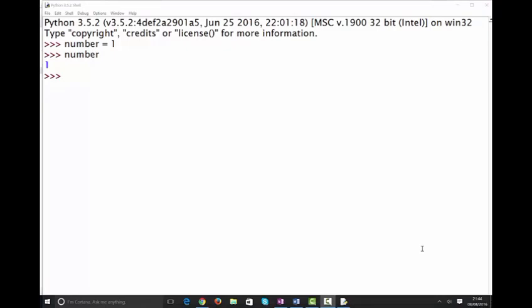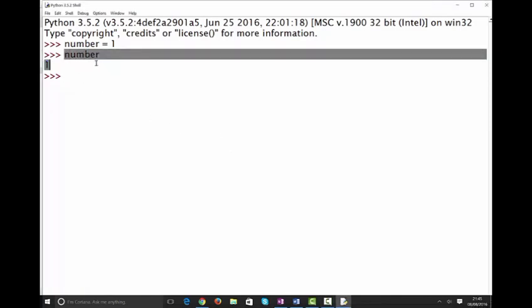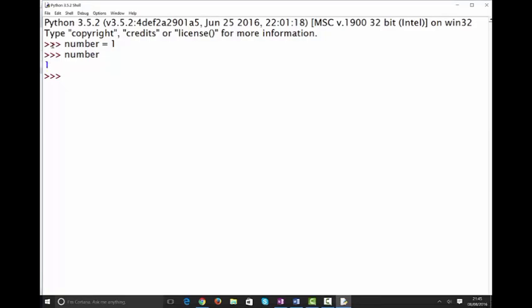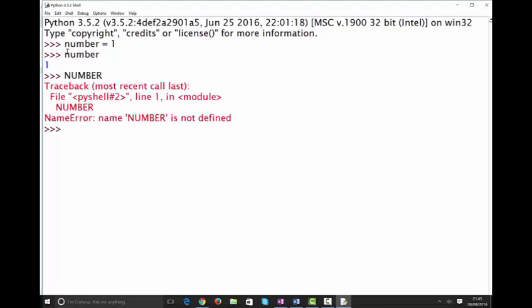Now, there's something very important that you need to keep in mind when working with variables in Python, and that's that variable names are case sensitive. So for example, when we type number in all lowercase, that worked. We got our value 1 back because we defined it all lowercase up here. But if I try to type number all uppercase and press enter, we get what's called a name error, saying NUMBER not defined. What that means is Python couldn't find a variable with the name number in uppercase because we never defined it with that name in that case. So when you use variables in the future, just make sure you spell them exactly the way that you define them, because this trips everyone up once in a while.